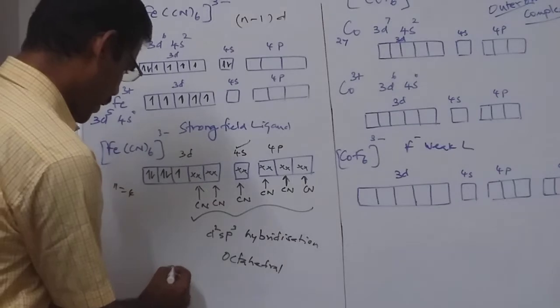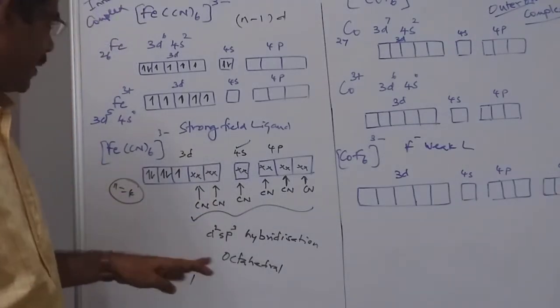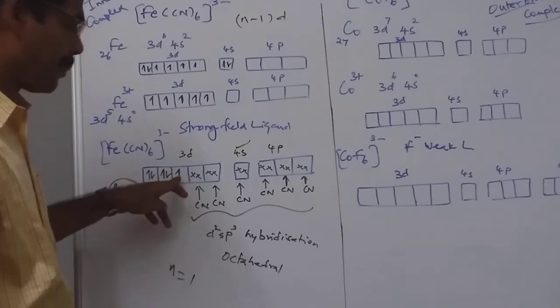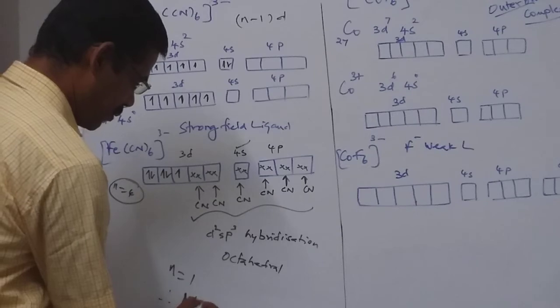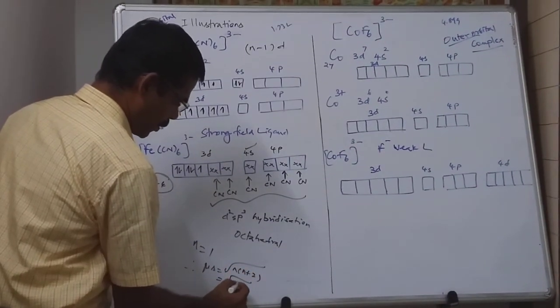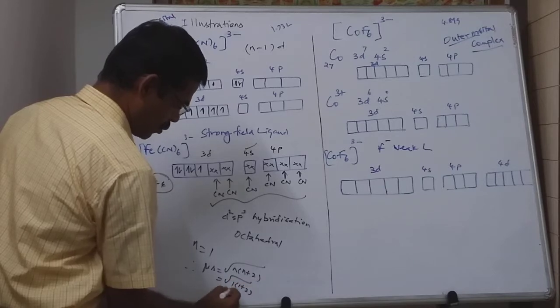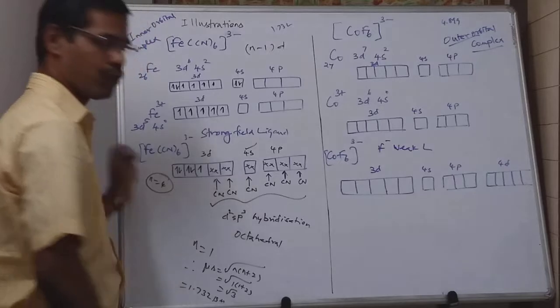Now the value of n is equal to 1 here. This n is different here, just have a clear understanding. Now this n represents the number of unpaired electrons. So one unpaired electron is there. Therefore mu s is equal to square root of n into n plus 2, that is equal to root of 1 into 1 plus 2, that is equal to root of 3. So the value will be 1.732 Bohr magneton.